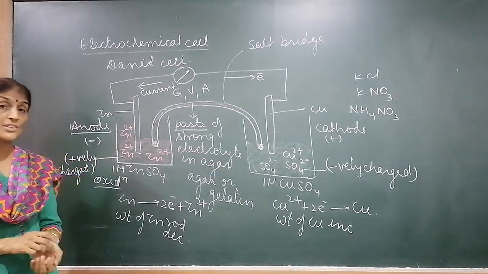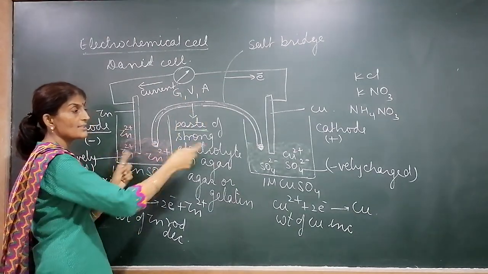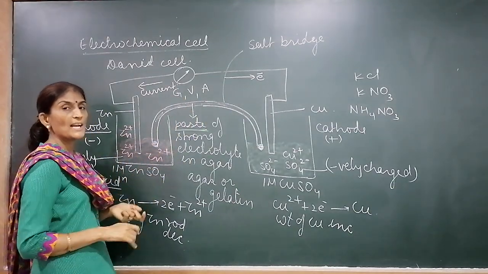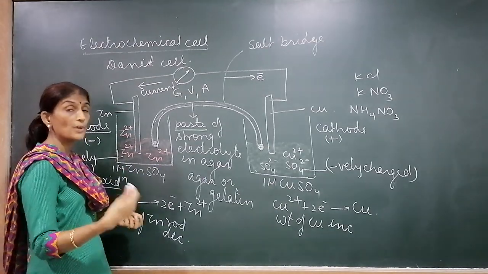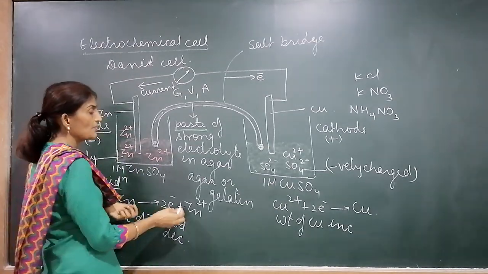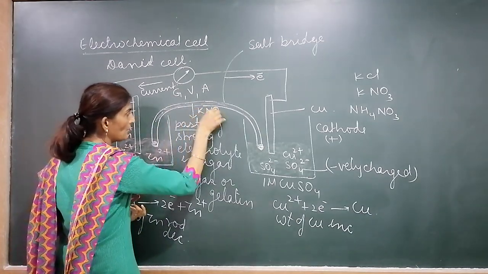Now the role of the salt bridge. From the salt bridge, ions will move towards the respective beakers, neutralize the solutions, and the flow of electricity will start again. Suppose we filled the salt bridge with a paste of KNO3, potassium nitrate.